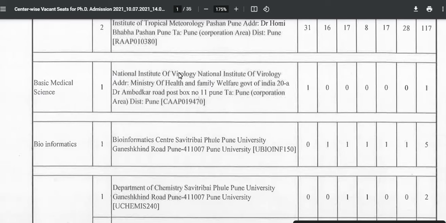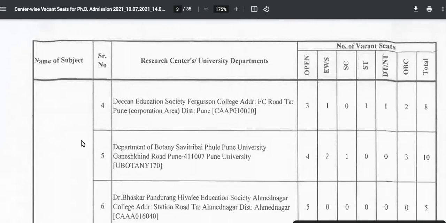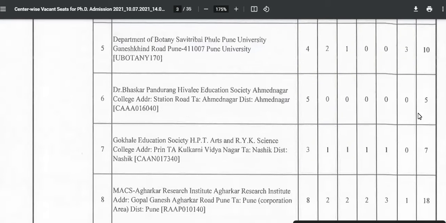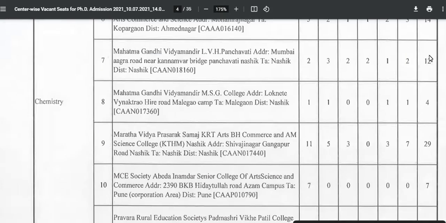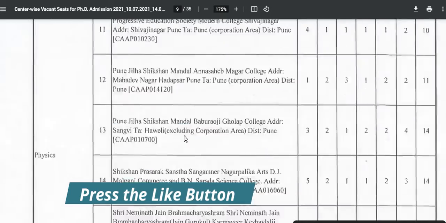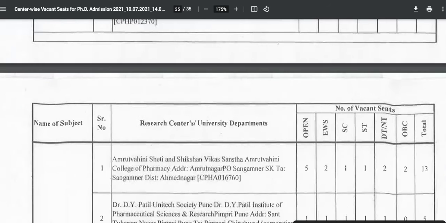For the basic medical science, this is the institution, that is National Institute of Virology. National Institute of Virology address you can check in the Pune. So there you can check the number of seats available. Alright. So for all the subjects, the related center you need to find, and there you can check the number of seats available. If you are coming to this engineering and other topics, you can come below. There you can check all the seat metrics. Okay.